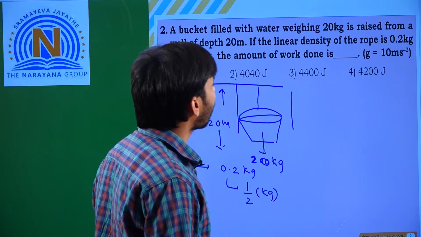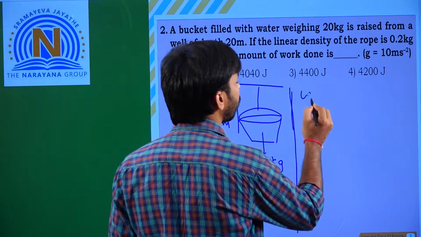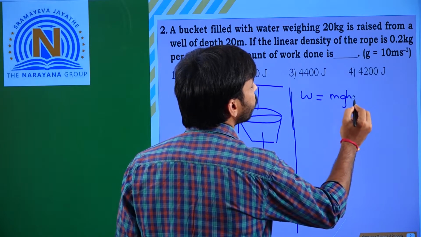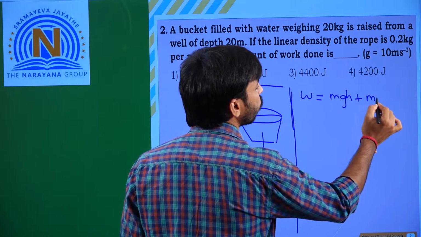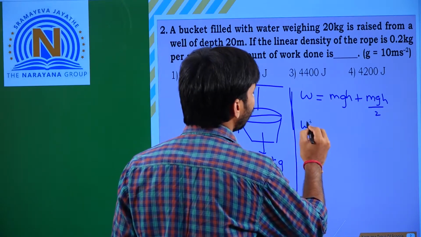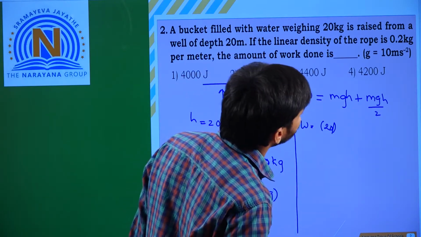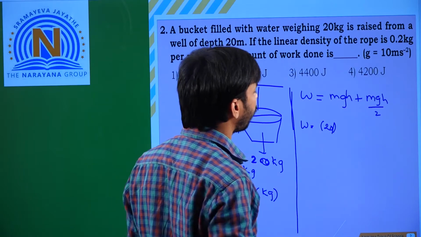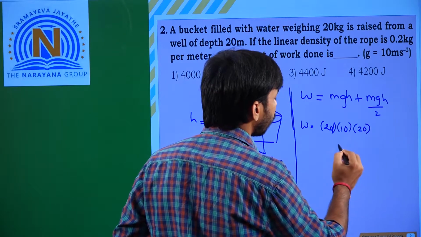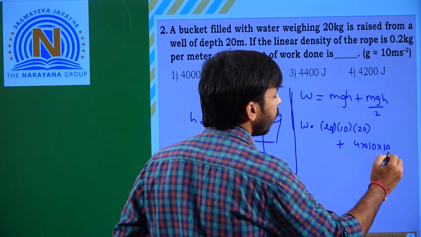So the amount of work done, W, we already know is mgh plus, with respect to the rope, m/2 gh. So W is equal to 20 into 10, where g is 10 meter per second square, into h 20, plus mgh by 2, that is 4 into 10 into 10 by 2.